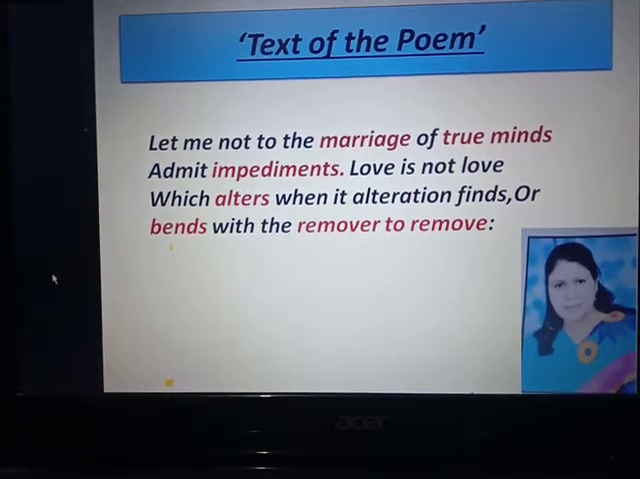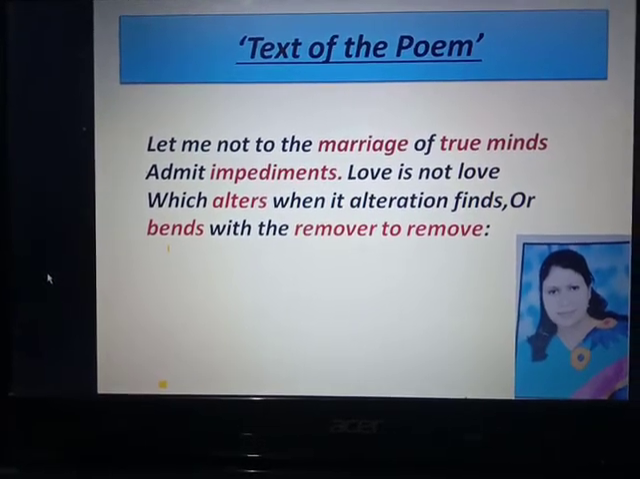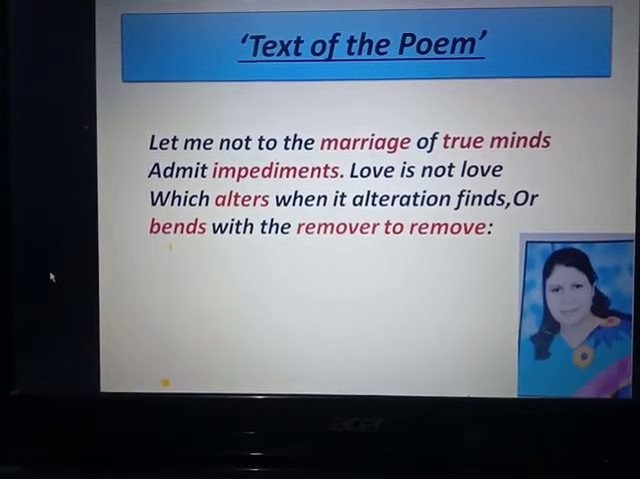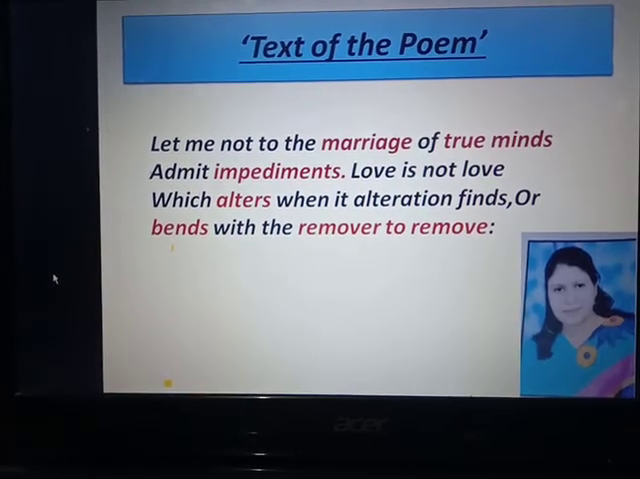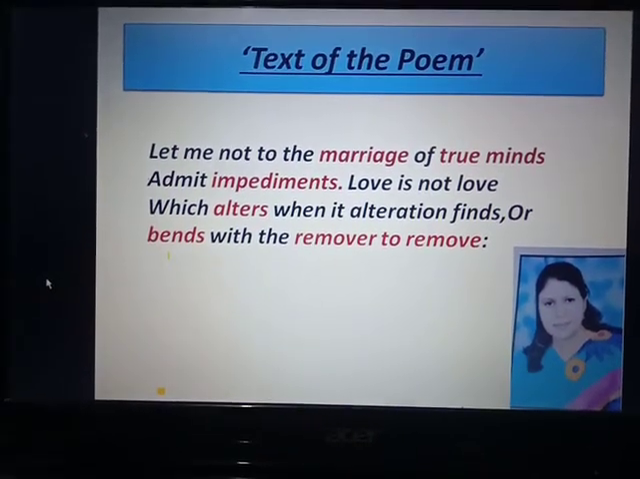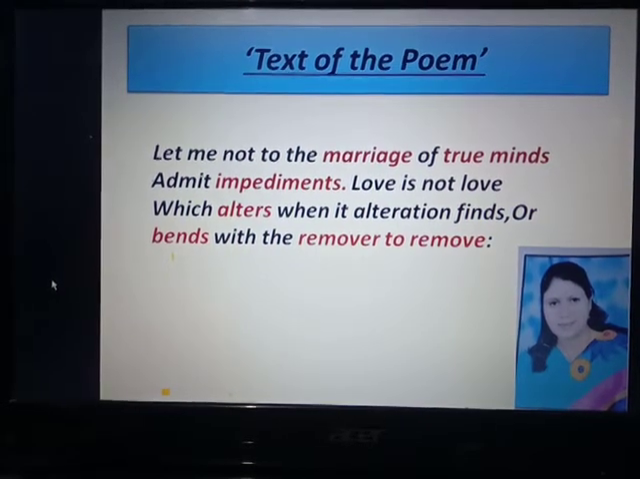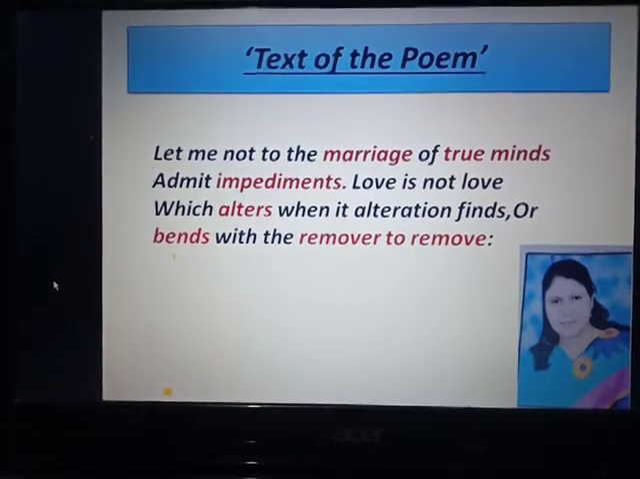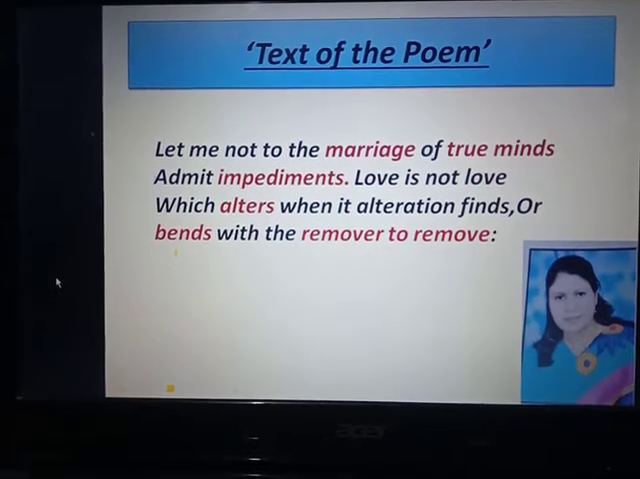The poet says that he can never accept any kind of disturbance or obstacles in the way of the union of true souls of two lovers. If the lovers are true, then there can be no obstacles in the union of these two lovers and two souls. It means that true love never knows any hurdles in its way.